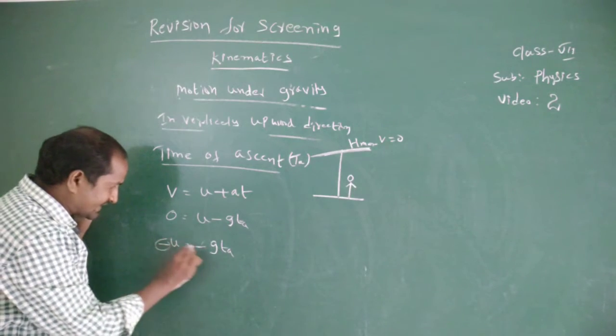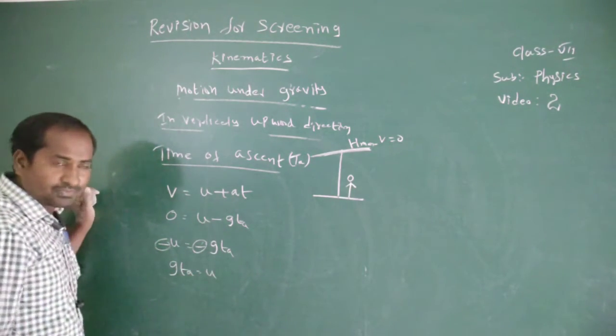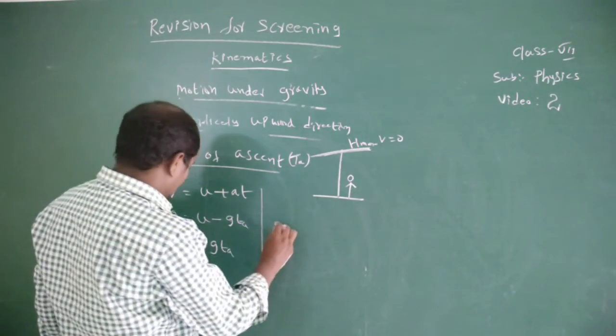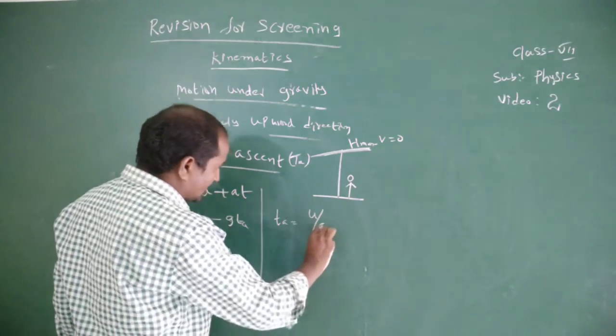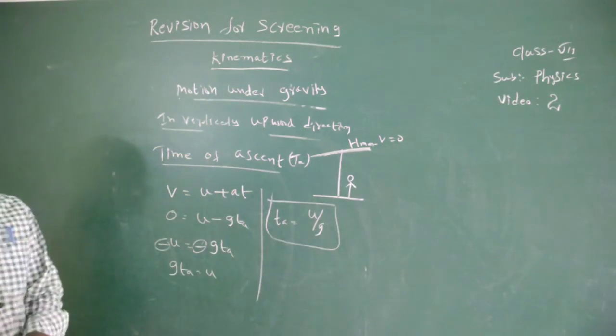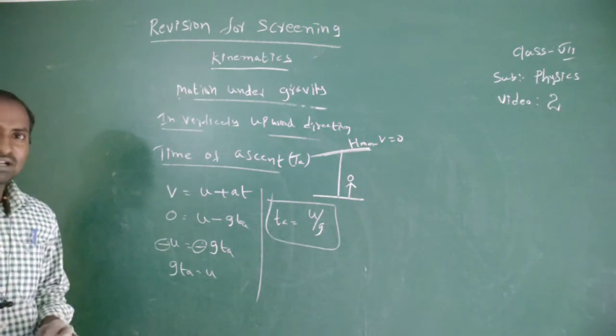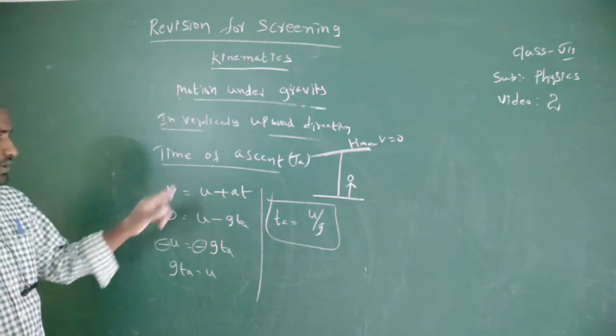The minus signs cancel, so g into ta equal to u. Therefore ta equal to u by g. Here time of ascent equal to u by g. Listen once again: the time taken by the vertically projected body to reach the maximum height is called time of ascent.